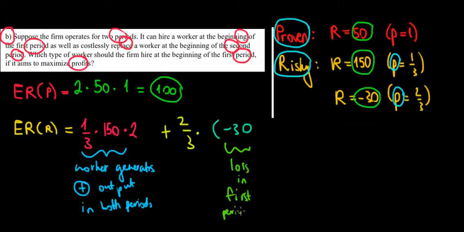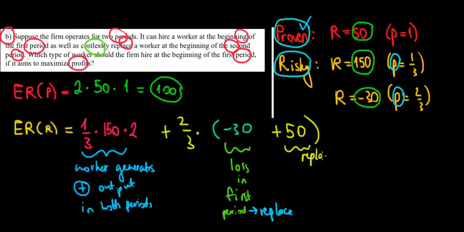Now, because it is a loss in the first period and we can costlessly replace the worker at the beginning of the second period, well, because he made us a loss, why would we lose again? So replace. And we are replacing now with the alternative, which is the proven worker. So in the second period, what we're going to have is 50 euros of positive output, because that is generated from the proven worker.